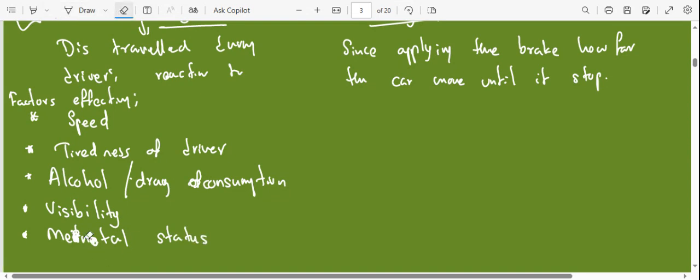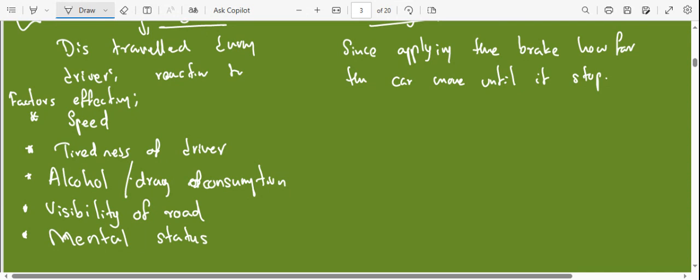Sometimes they say leave your problems at home when you are driving. That is because if you're angry with somebody, or at the boss of your office, then that driver may not be thinking straight. He is thinking about whatever problem he has, so he might face an accident. So mental status, and visibility of the road during a rainy day. If he can't see, there may not be enough time to think, so he may not know what is happening. That also affects the thinking distance.